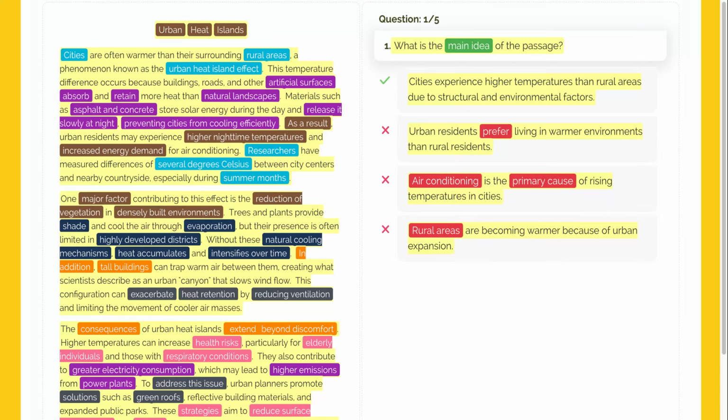The correct answer is A, because the key expressions in the text directly match this option, while the other choices either provide incomplete information or clearly contradict the passage.